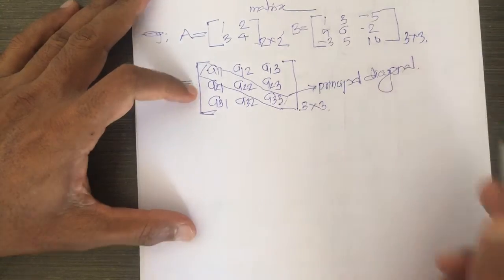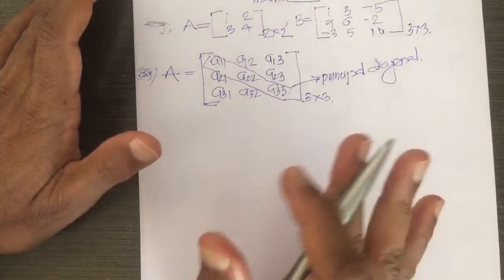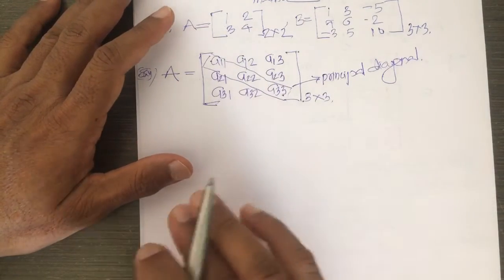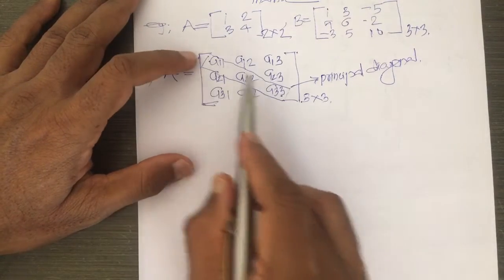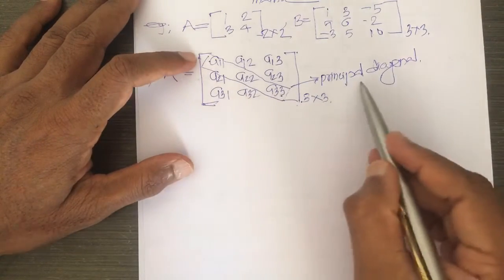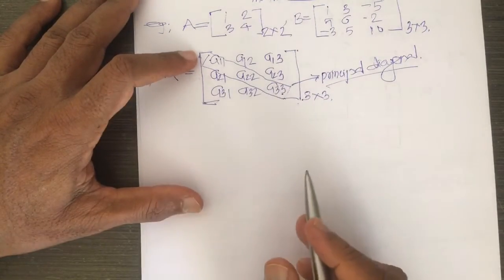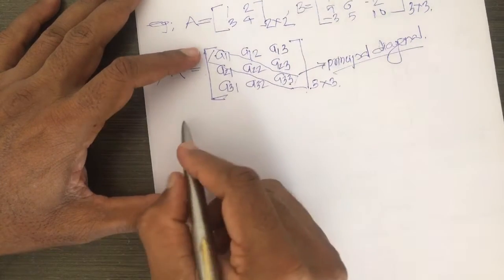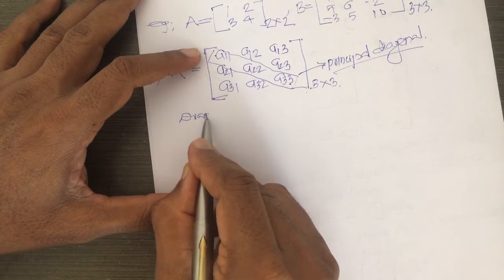Remember which one is the principal diagonal? Look here, we must have a square matrix, then only we can say diagonal, principal diagonal. So, in a square matrix, from left top to right bottom we call the principal diagonal, and the elements along the principal diagonal are called diagonal elements.